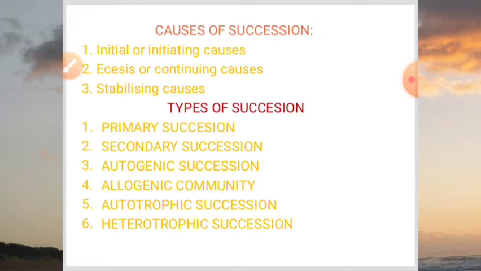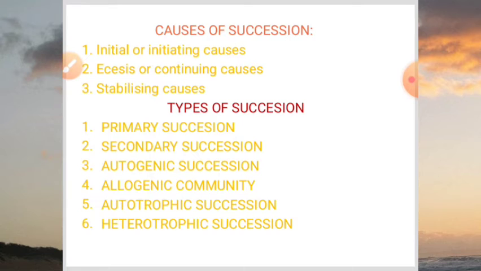This secondary succession occurs faster than primary succession because in these areas some amount of organic matter is already present.